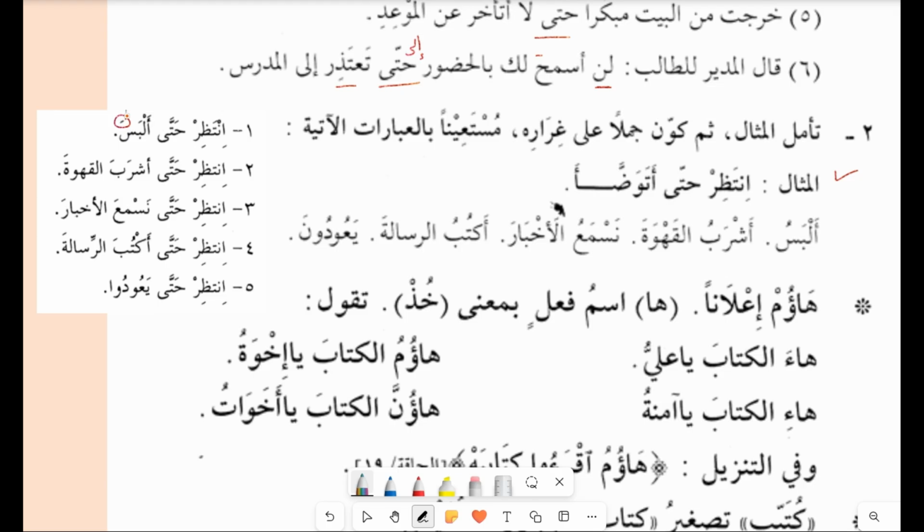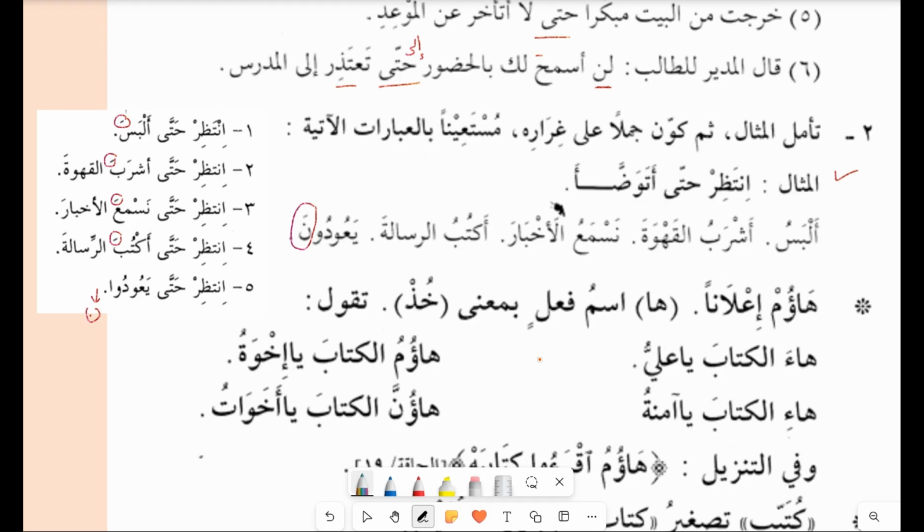So here the meaning of hatta is ila, and whenever you use hatta, as I said, it is a tool of nasb, you will make the fail mudari into mansub. So you can see the fathas after using hatta, tool of nasb, nasma'a, it has been changed from dhamma to fatha. Hatta aktuba, hatta ya'udu. So what is happening with the afalul khams? As you know, the extra noon will be dropped and it will remain as hatta ya'udu. So these are the answers.